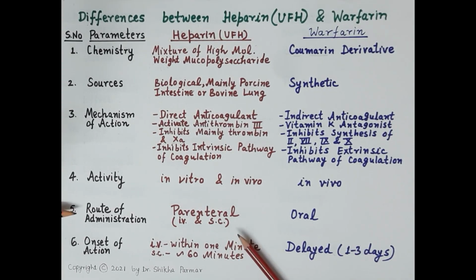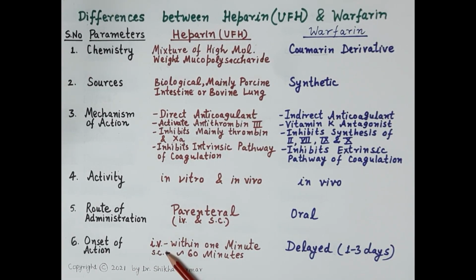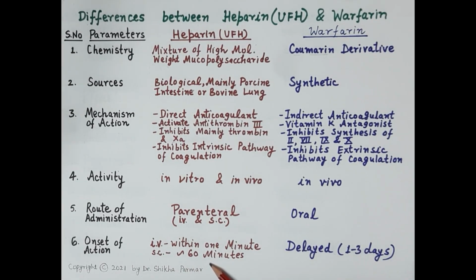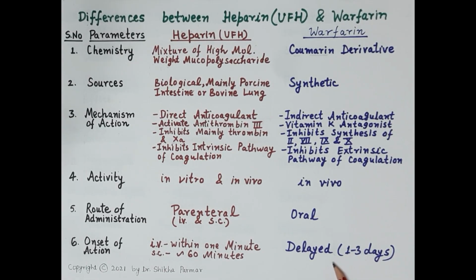Route of administration: heparin can be administered intravenously as well as subcutaneously, whereas warfarin can be administered only orally. After oral administration, it is rapidly and completely absorbed from the GIT. Onset of action: for heparin, the onset of action is very fast. After intravenous administration, it produces its effect within 1 minute, whereas after subcutaneous injection, it produces its anticoagulant effect in about 60 minutes. Warfarin shows delayed onset of action, and the anticoagulant effect is exhibited in 1 to 3 days.